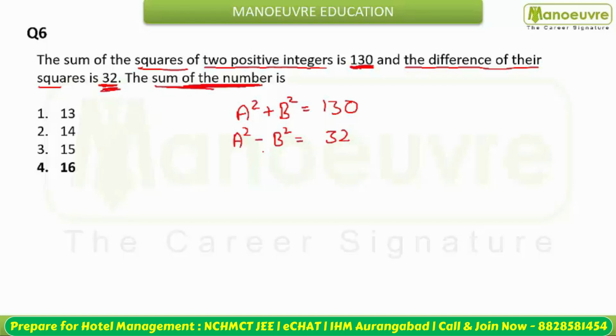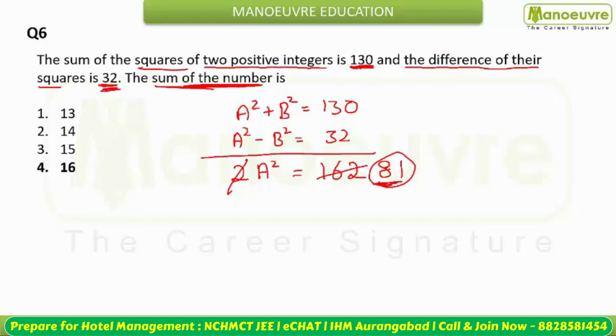Basically from here we can say, when I'm going to add these equations, I will receive twice a square, and this is equal to 162. So I can say a square is going to be 81. And all of you know 81 is the square of 9. So बच्चे a का वैल्यू हो जाएगा आपके पास कितना? This is going to be 9 to you.